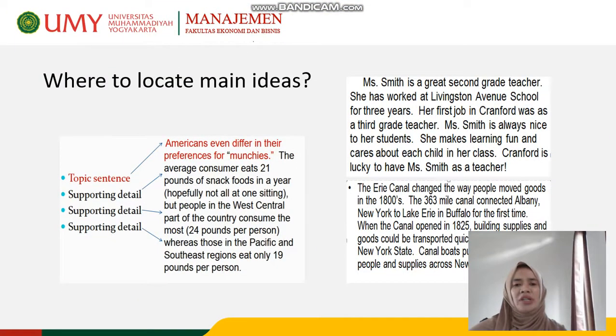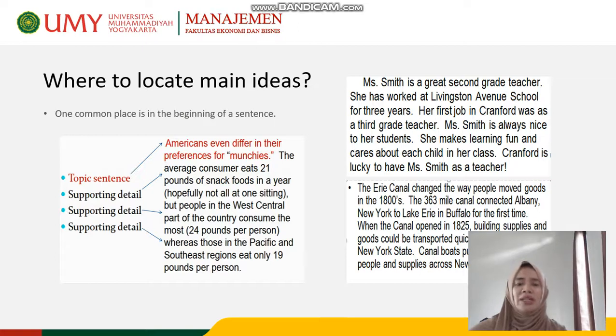Now, where to look for main ideas? Main ideas can appear in different locations of a text. Firstly, the most common one, the main idea is usually located in the beginning of a paragraph. For example, like this one. Americans even differ in their preferences for months. This is stated in the beginning of the paragraph, so this is called a topic sentence, and the remaining sentences here are the supporting details. These are the other examples of how main ideas are usually in the beginning.